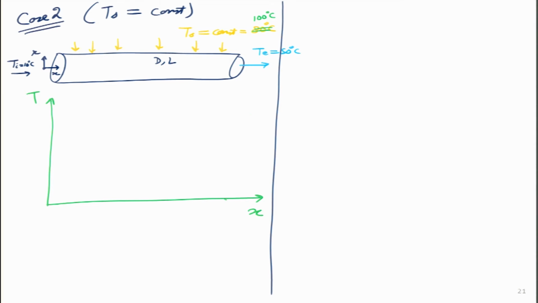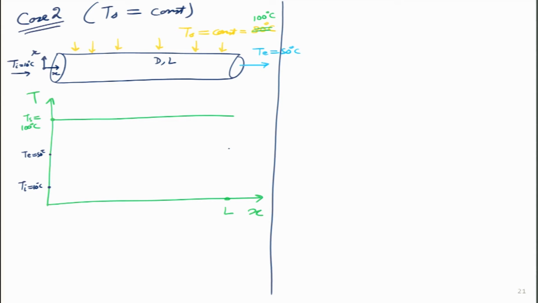So, again the length is L, I will put L over here. Steam condensing temperature Ts is 100 degrees. That remains constant, so I have to put a straight line over here. What is the inlet temperature? 10 degrees. So, I put here T inlet is 10 degrees. In the middle somewhere, it will be T exit, 50 degrees.